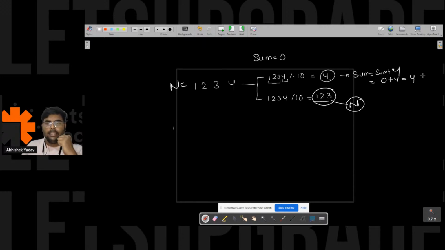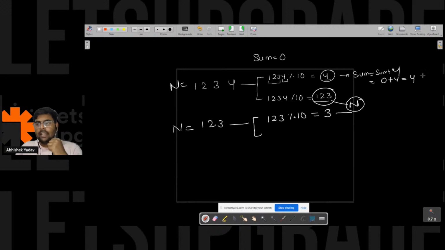Again, I will do the same thing. The value of n is now 1, 2, 3. Again, I have to do the same thing, that is 1, 2, 3 modulo 10. I will get the last digit, that is 3. I will add that digit to the sum, that is sum is equal to sum plus 3. The value of sum is 4 now. So 4 plus 3 is 7. So the updated value of sum is 7 here. So inside sum we have 7.